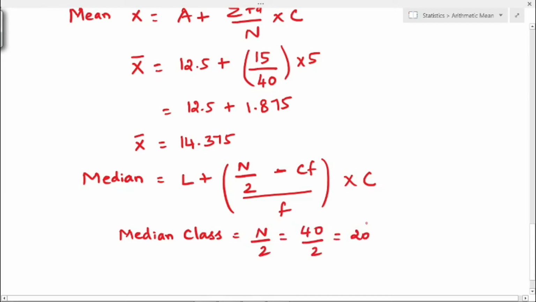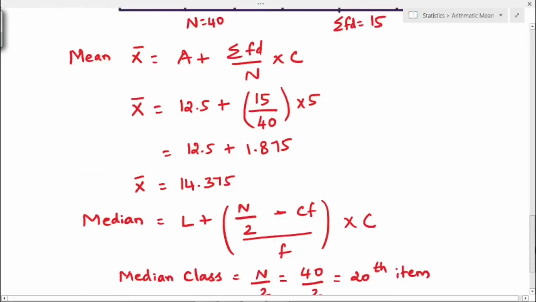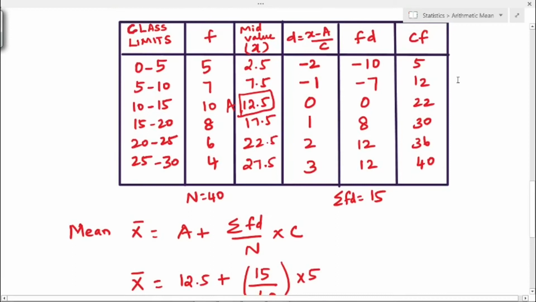So the median class value is the 20th item. So now consider the cumulative frequency value. Just check whether we have 20. So in this cumulative frequency we don't have a 20 value, but 20 lies in between this 12 and 22.